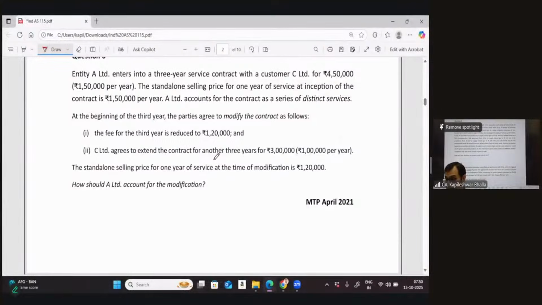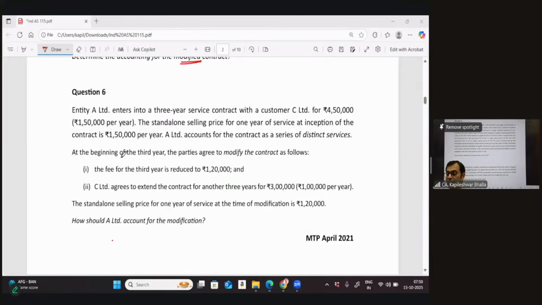Let's have a look at another question now. And again, you need to identify the inputs out here and decide the parameters. Let me read. This is also one of the questions which came in the mock test papers in April 21. So let's read the facts of the case and we'll decide.